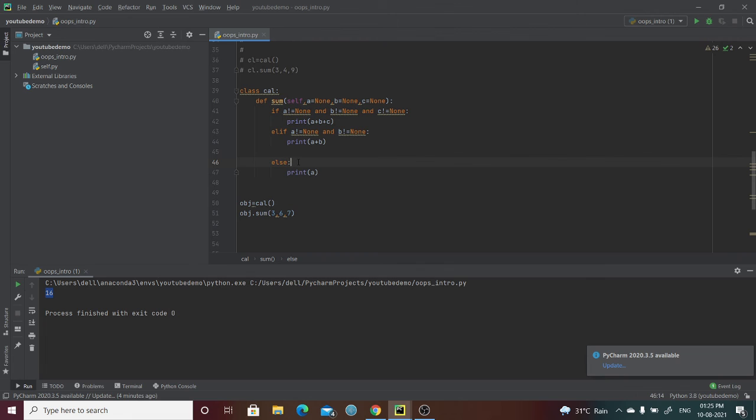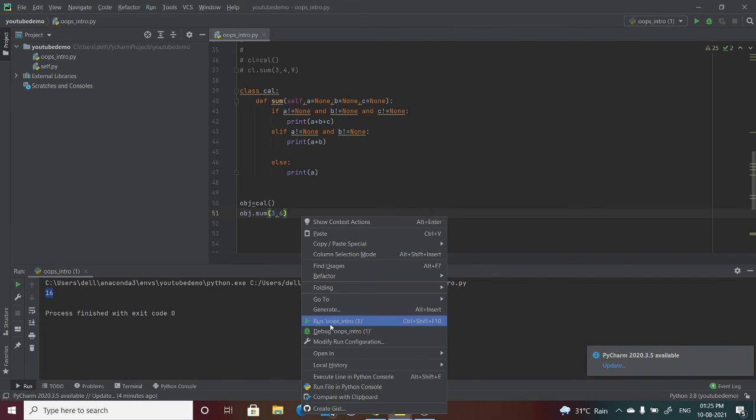If you pass just one single value, it will just print the same one. If you want to write this, you can try to execute this with some example. Suppose here I'm passing two arguments. Let's see what it gives me.